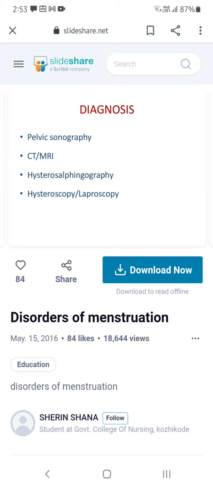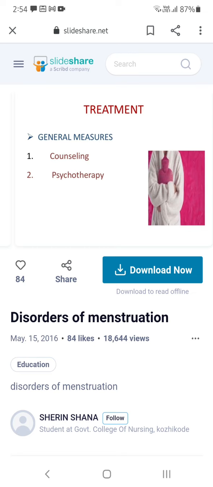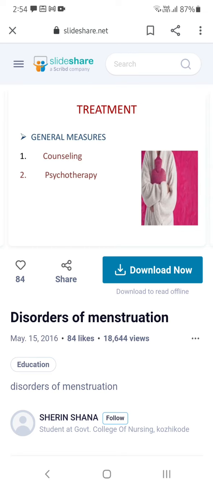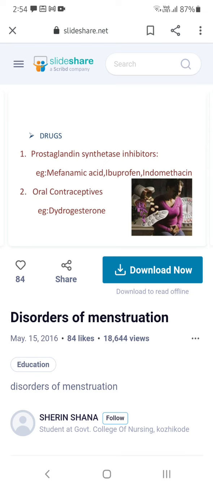How will you diagnose? Pelvic sonography, CT, MRI scan, and hysterosalpingography can be done. Salpinx means nothing but fallopian tubes, so that picture can be taken. Hysteroscopy or laparoscopy can be done. For treatment, mostly counseling should be given, psychotherapy for support, and some analgesics. Prostaglandin inhibitors like mefenamic acid, ibuprofen, and Meftal-Spas can all be taken.